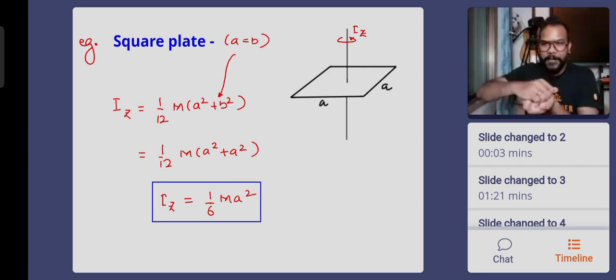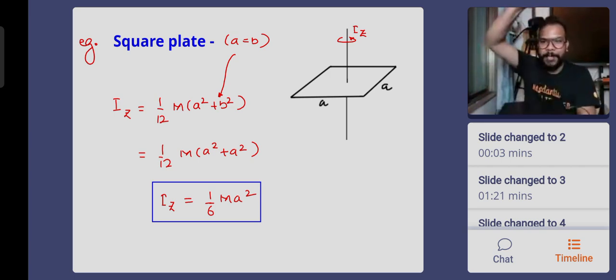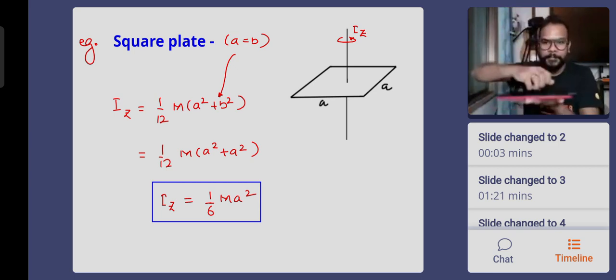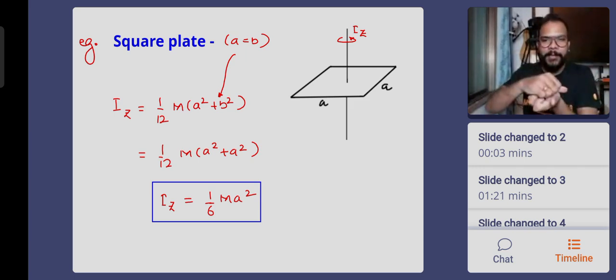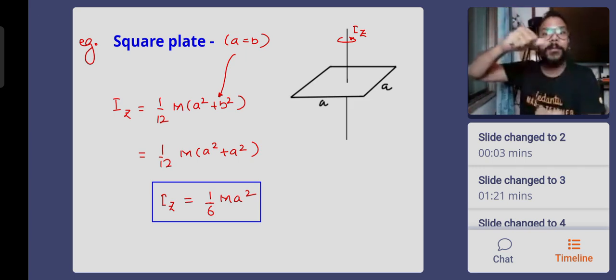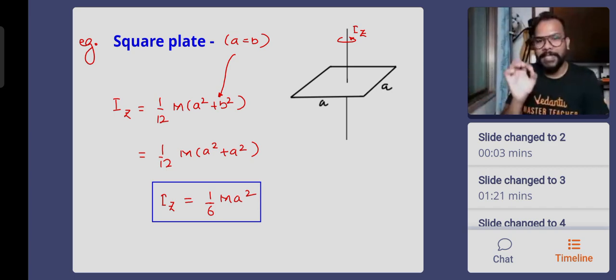Achha, tell me one thing. If I elongate this plate, this is a square plate, if I elongate it, a 3D object it will become. What will it be? It will become a cube. For the square plate, if I elongate it, the entire space is filled. It will become a cube. The moment of inertia will still be the same, 1 by 6 ma square.